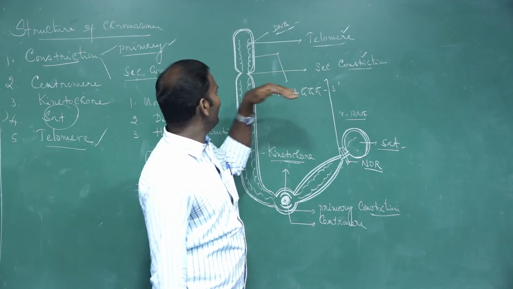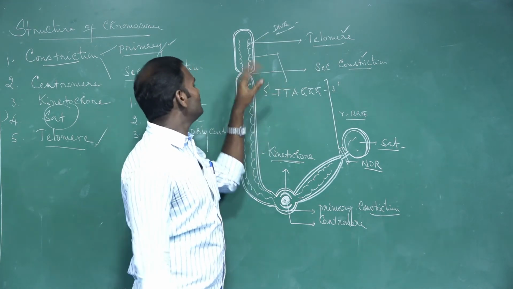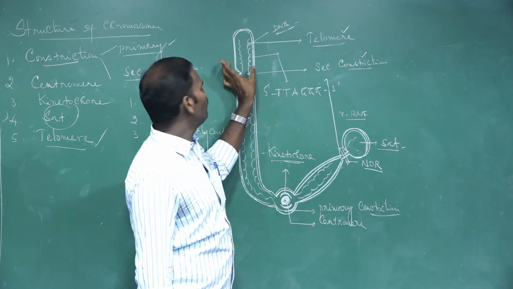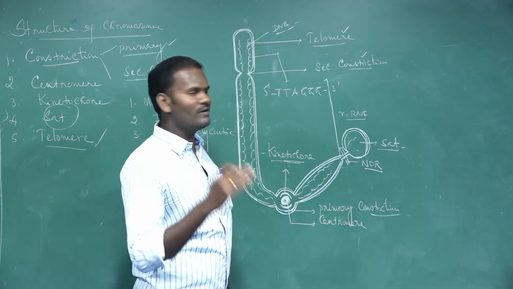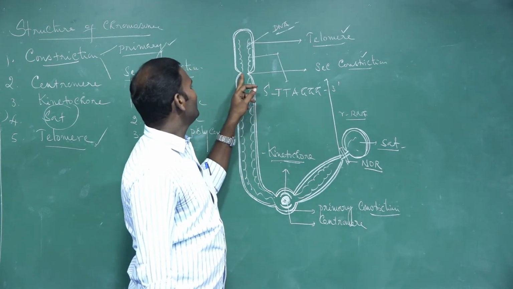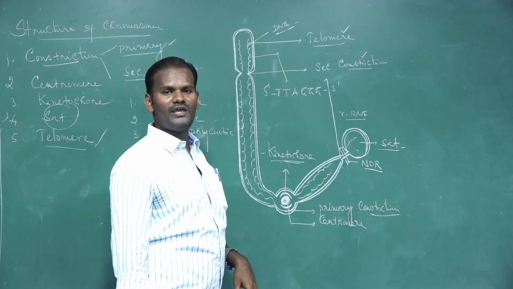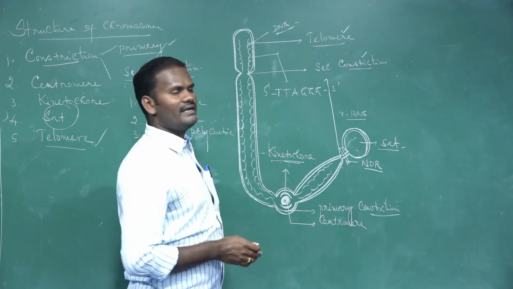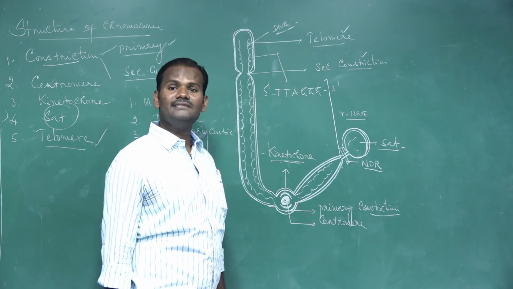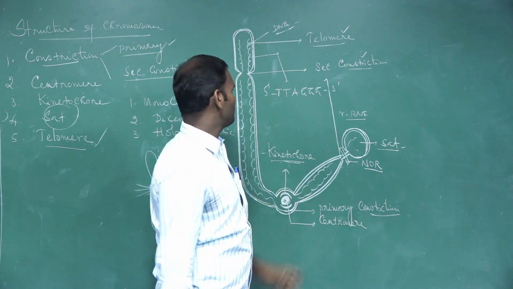In addition, one of the functions of the telomere is that it prevents one end of a chromosome from attaching to the end of another chromosome. In the eukaryotic cell, the telomere contains metallic ions such as calcium 2 plus and magnesium 2 plus.